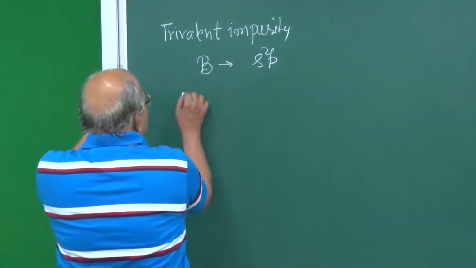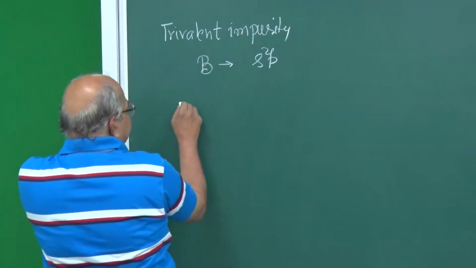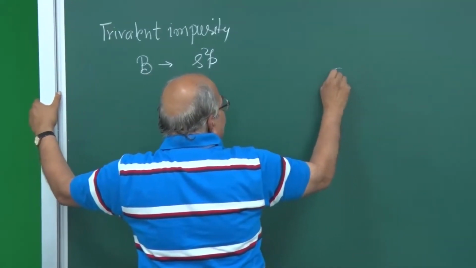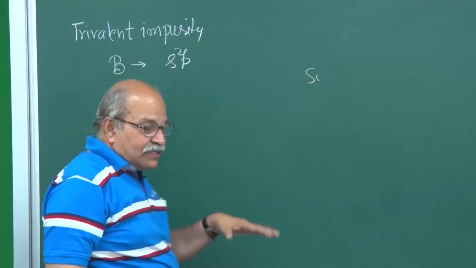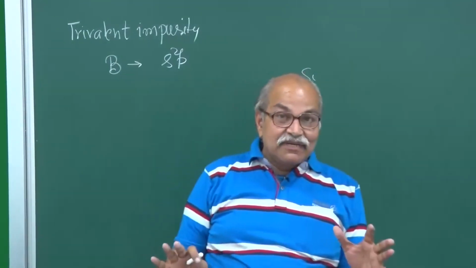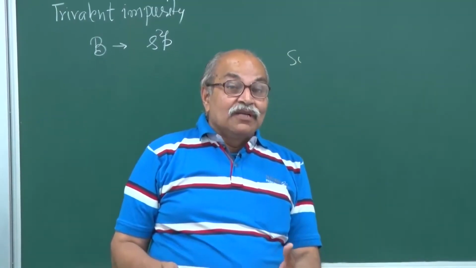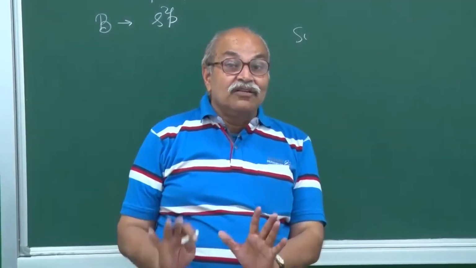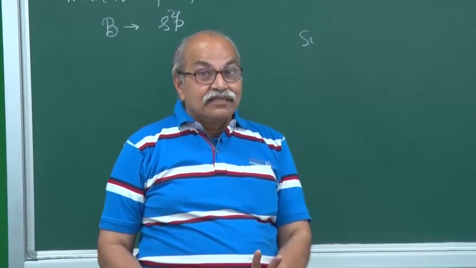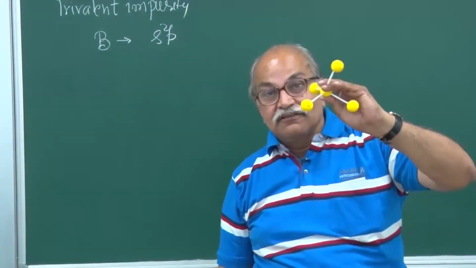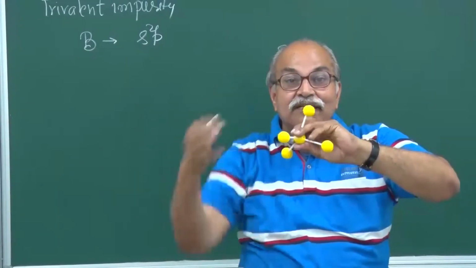So if this is doped in silicon, what will happen? So suppose you have the silicon crystal, and once again doping is a very sophisticated metallurgical process. You have to retain that silicon crystal structure, the structure that is there. This is this kind of structure in the entire 3 dimensions.